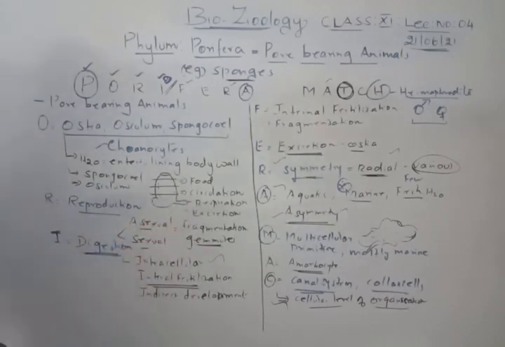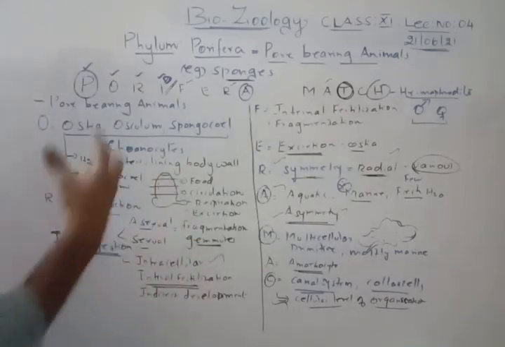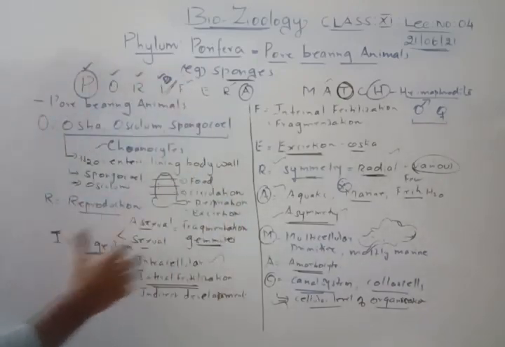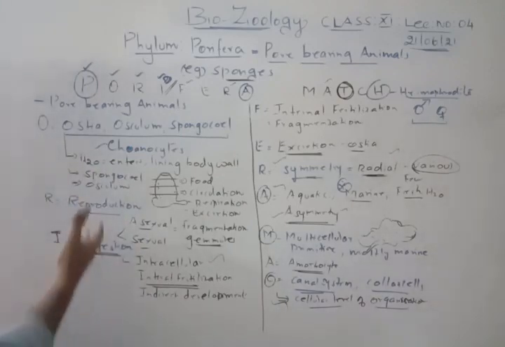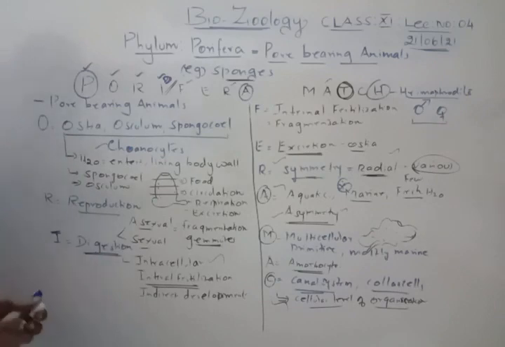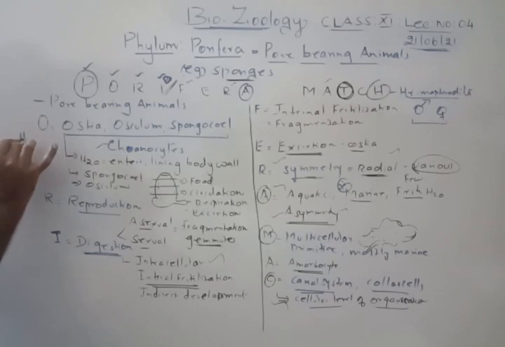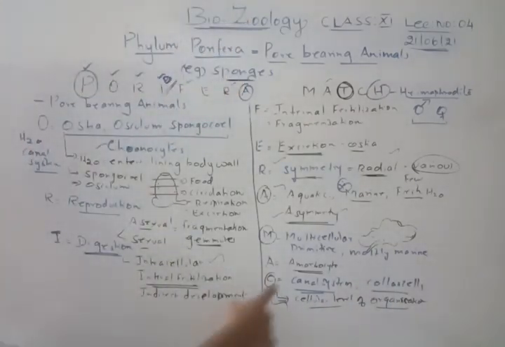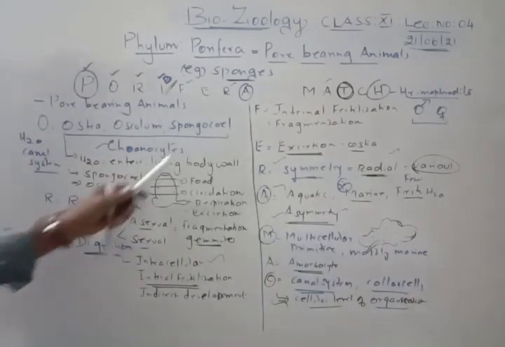Excretory system is absent. That means they don't have organs to carry it out. So everything is carried out throughout this water canal system. Digestion, food gathering, circulation, respiration, excretion, everything is carried out by the water canal system. Water canal system. That is why I just told you the canal system is present. So excretion part is completely absent. Then what kind of respiration? Respiration is absent, I told you. Distinct features, we have already discussed everything.